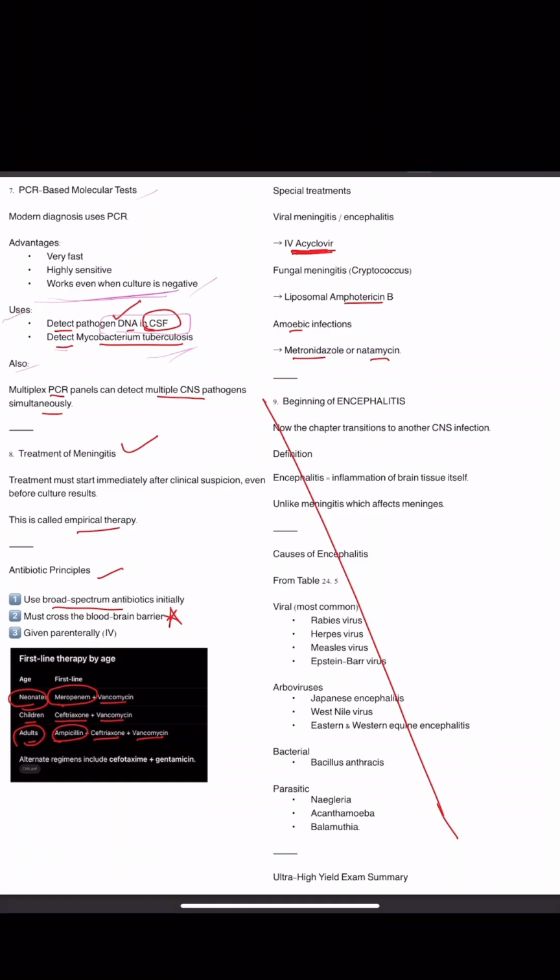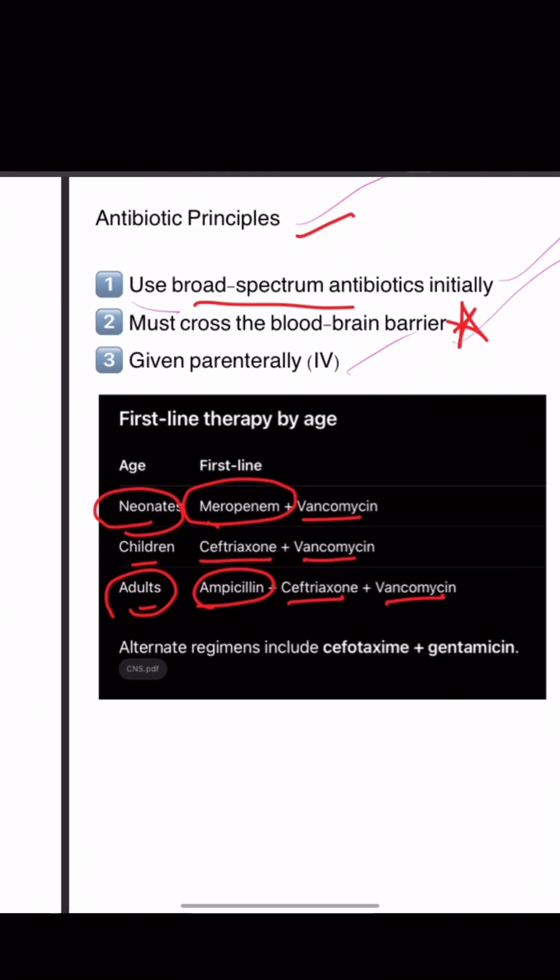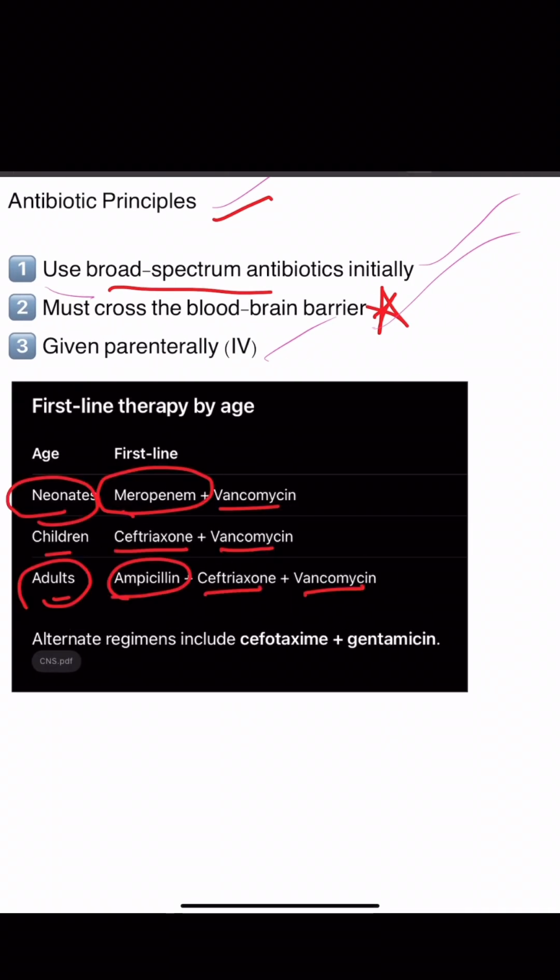Now, treatment of meningitis. Let us see what the treatment is. It must start immediately after clinical suspicion, even before the culture results. This is called empirical therapy. The principles of antibiotic use: they use broad-spectrum antibiotics initially, they must cross the blood-brain barrier, and we have to give them parenterally by IV. So, first-line therapy by age. For neonates, what do we give? Meropenem and vancomycin, for neonates, children and adults.